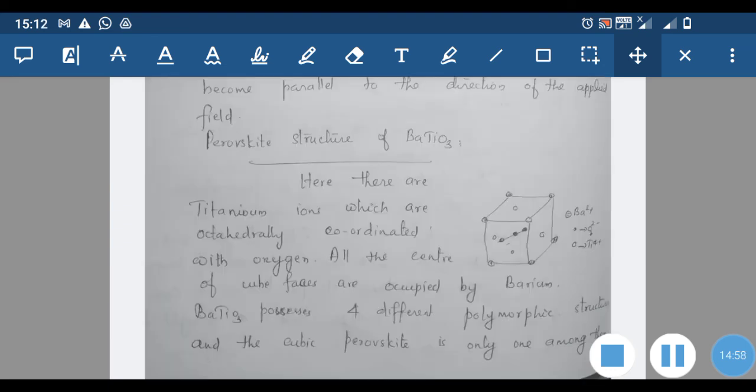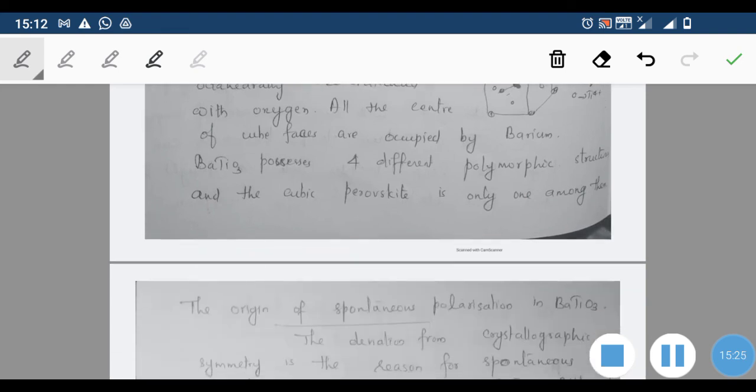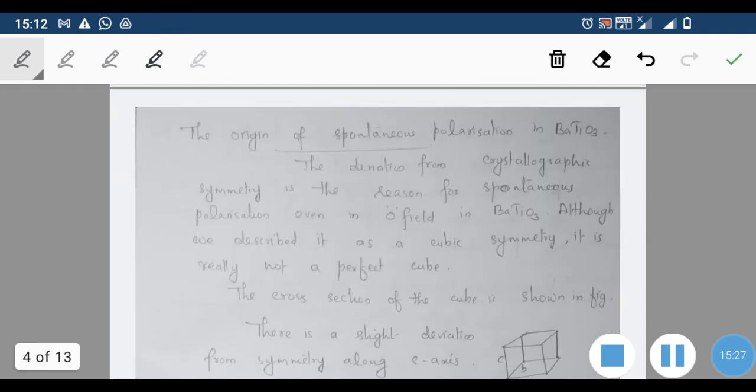We can go through the structure of barium titanate. Barium is at the 8 corners of the cube. Oxygen is located at the face centers, in all the faces. And titanium is at the center of the cube, or it is body centered. All the centers of the cube faces are occupied by oxygen, and barium titanate has 4 different polymorphic structures. Among them, the cubic perovskite is only one of the polymorphic structures.